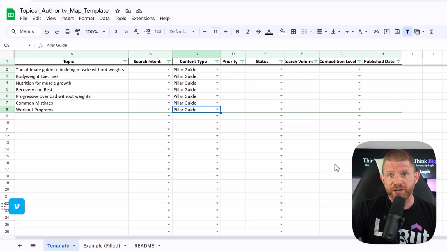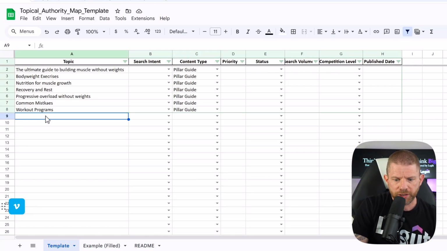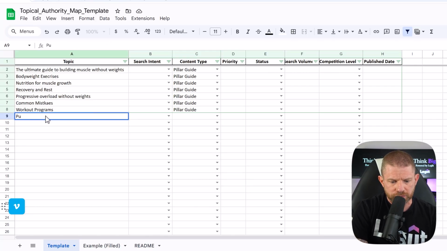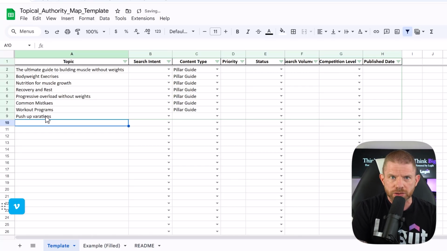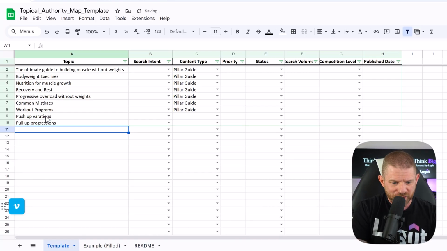So let's take body weight exercises. What needs to be covered there? Say push-up variations. And pull-up progressions. This is a topic that has recently interested me, so that's why I'm going with it. Squat variations.